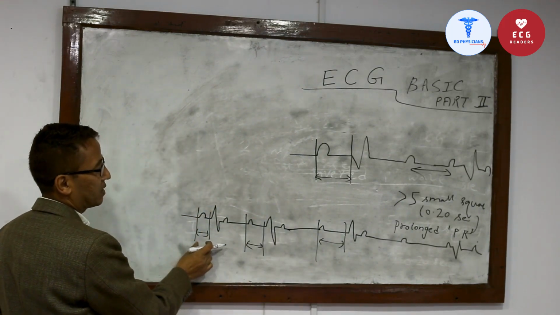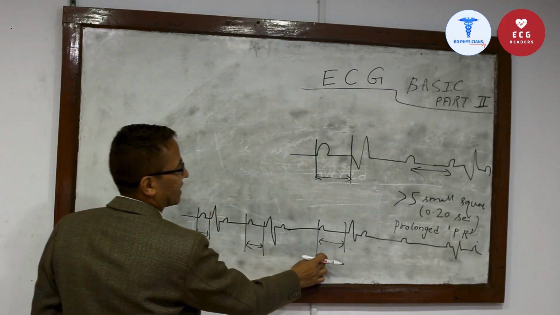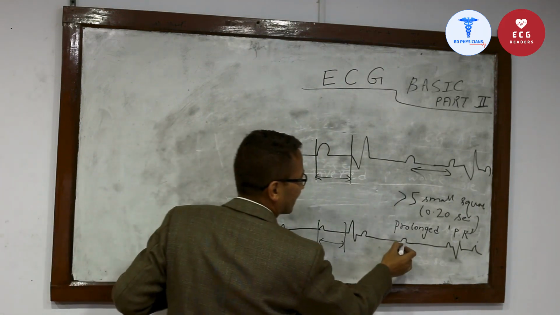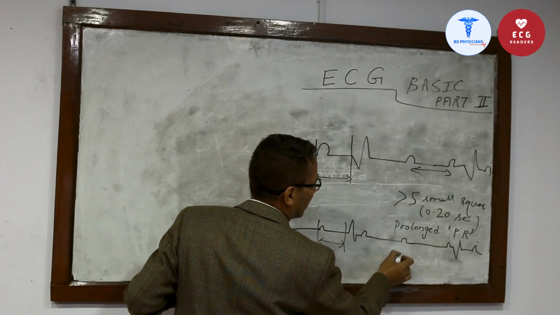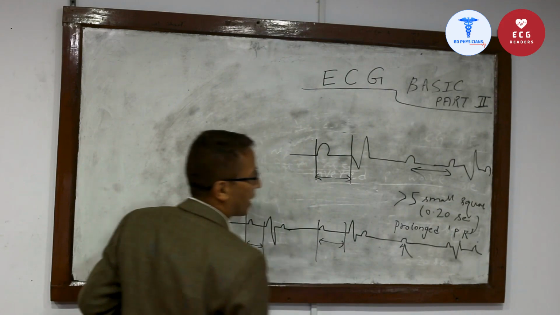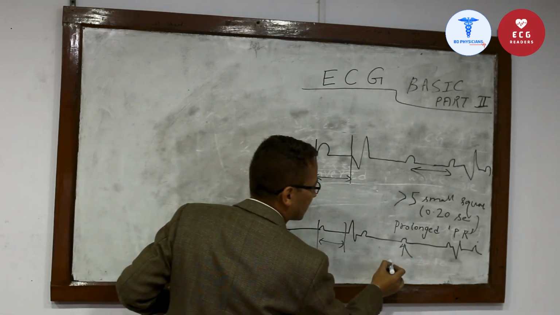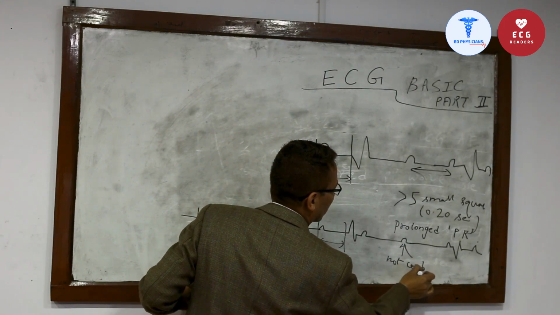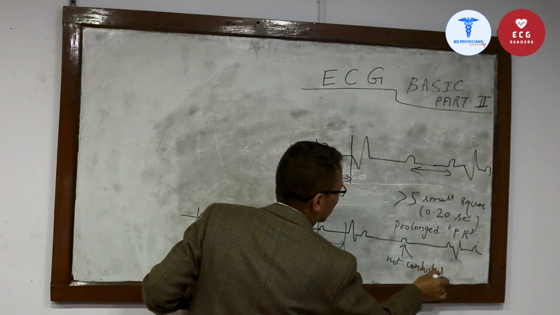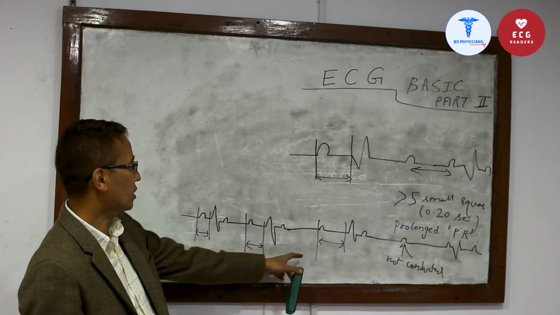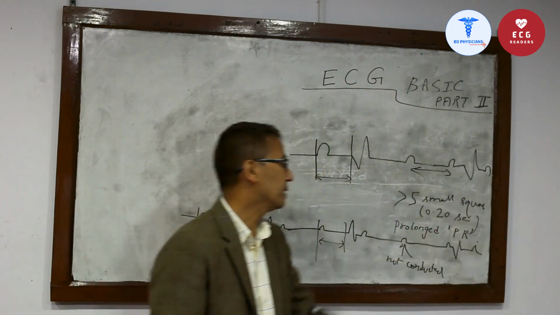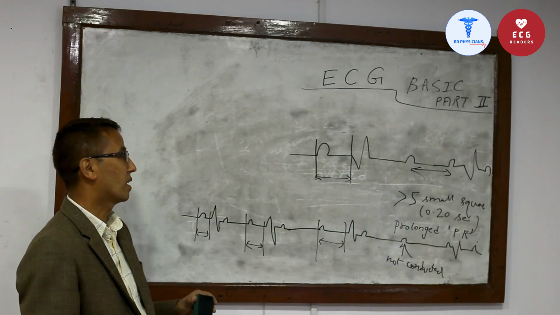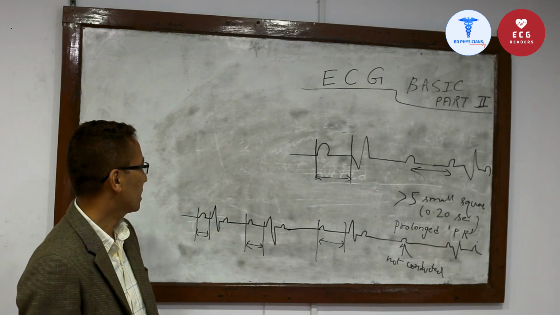The PR interval is progressively lengthening, and at some point there is only a P wave, no QRS complex. That means this P wave is not conducted to the ventricle, and after some time the same phenomenon will be repeated. This is called Mobitz type 1 or Wenckebach phenomenon.